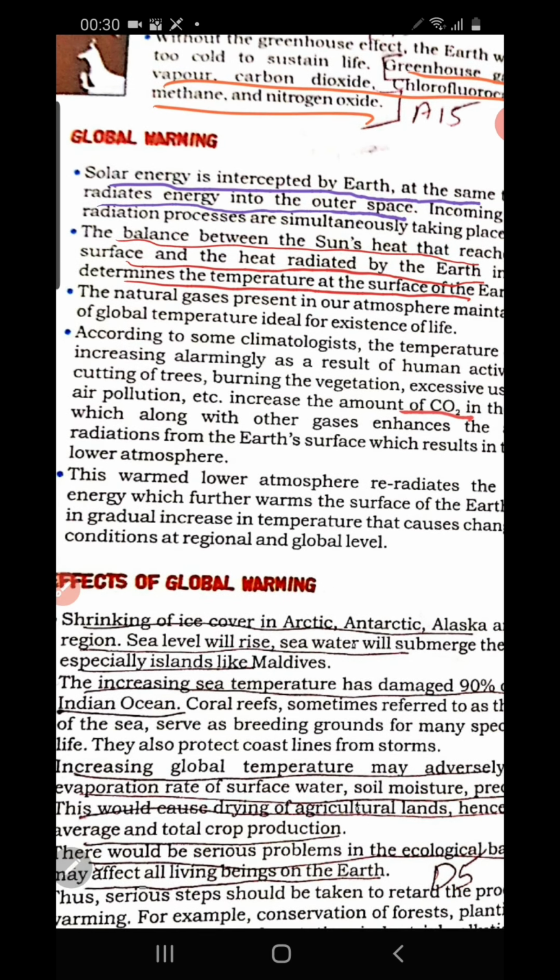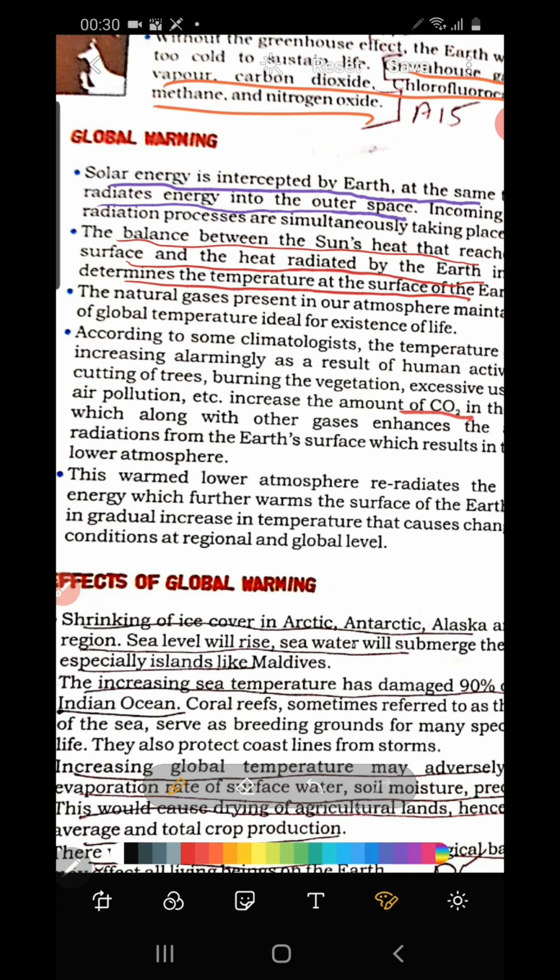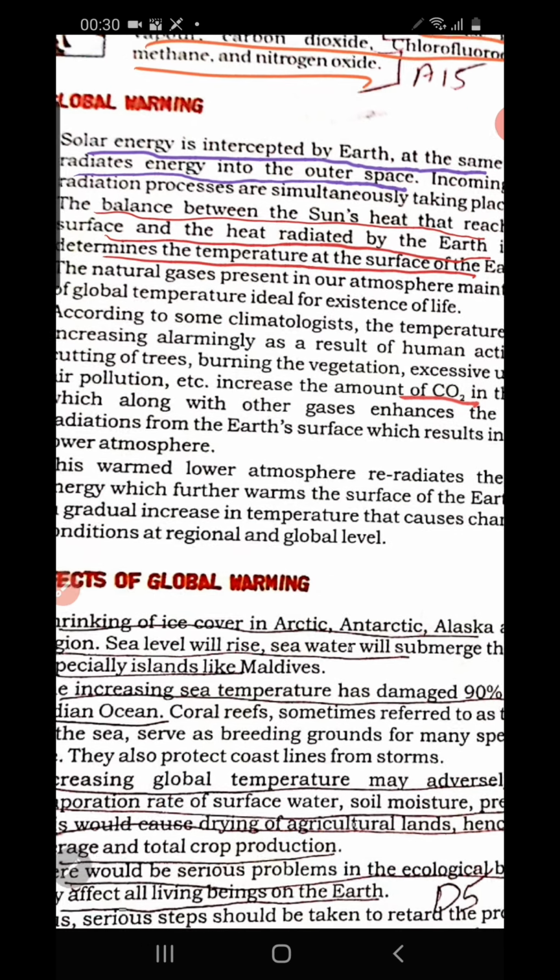Understood? That means if the earth's surface starts absorbing more heat energy, and these greenhouse gases start acting as a glass house, that will increase the temperature in the atmosphere. Okay, so according to all these, we don't have to go further.